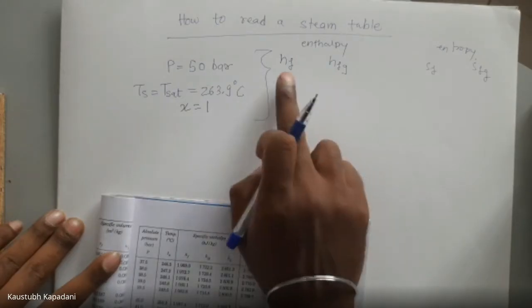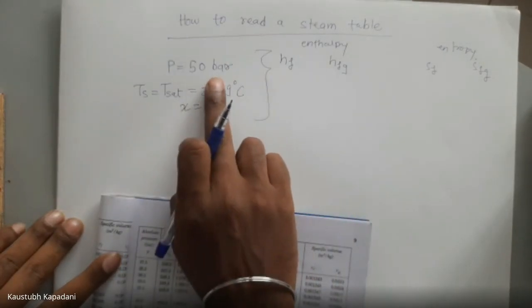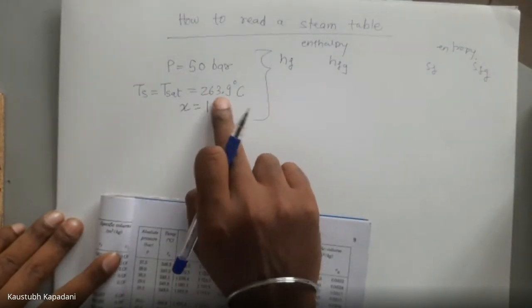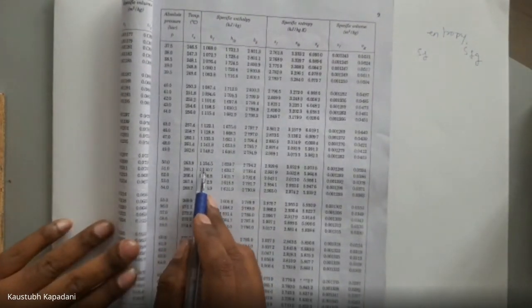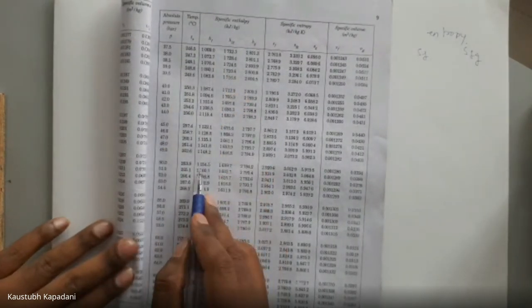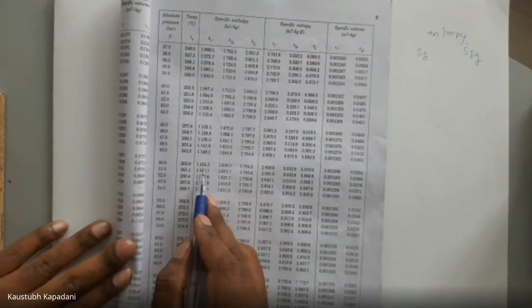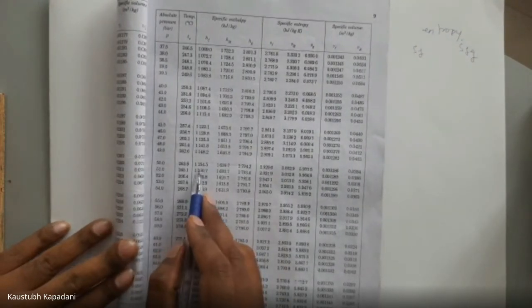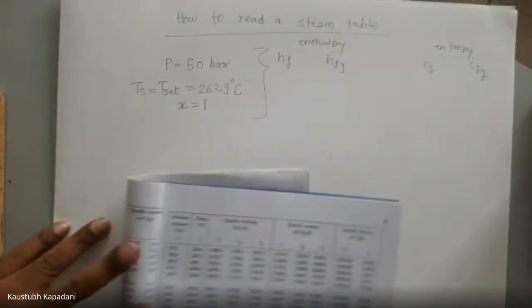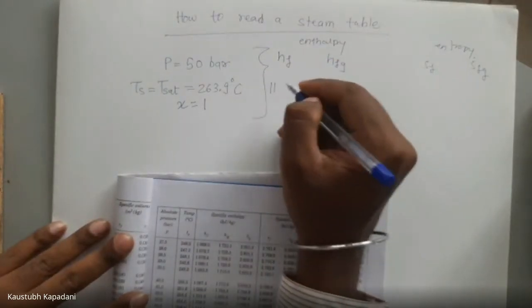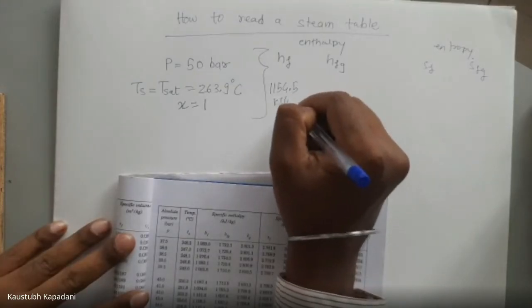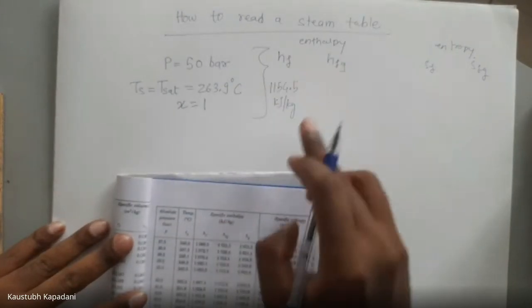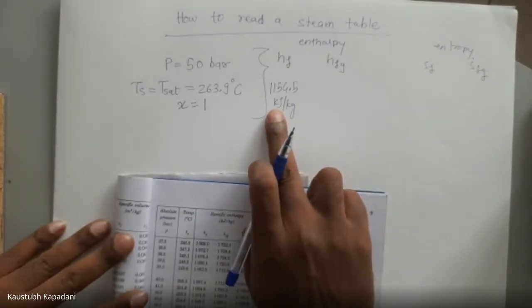Okay. Now let's read the hf value first. At P is equal to 50 bar and Ts 263.9 degrees Celsius. So see here, at 50 bar, Ts is 263.9. At 50 bar, the hf value is 1154.5. So that I'm going to write here: 1154.5 kilojoule per kg. This is specific enthalpy. Specific means per kg, how many kilojoules? That value we have written.